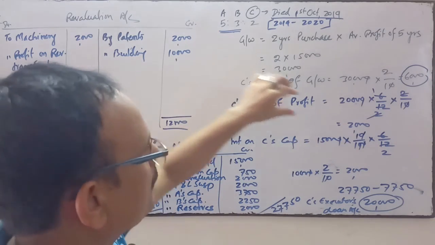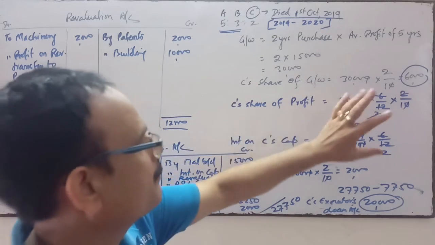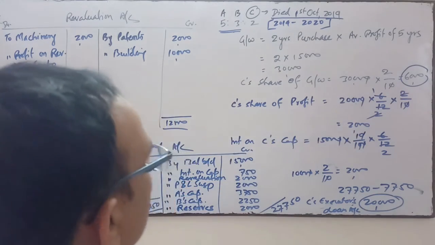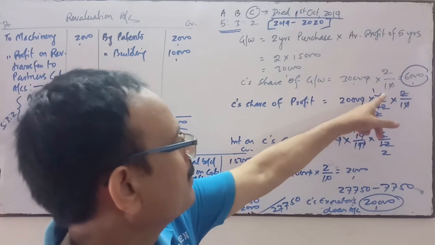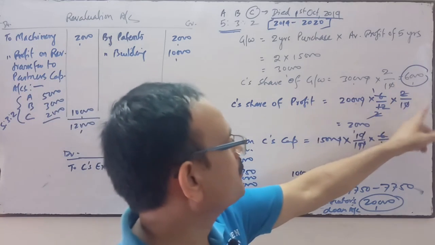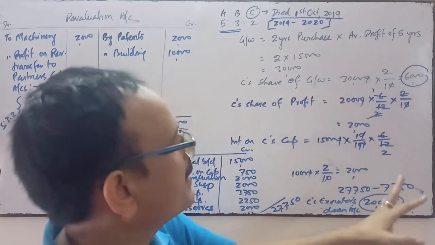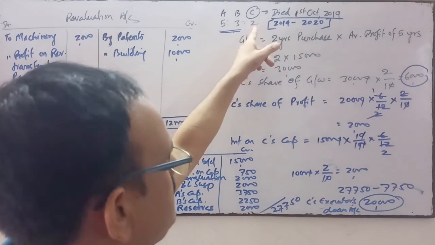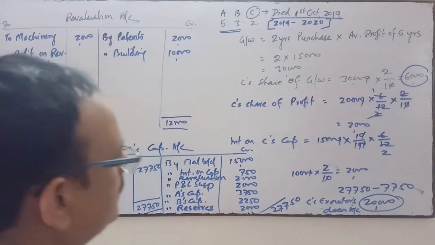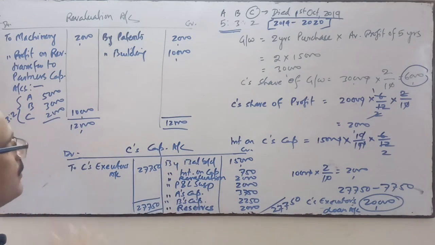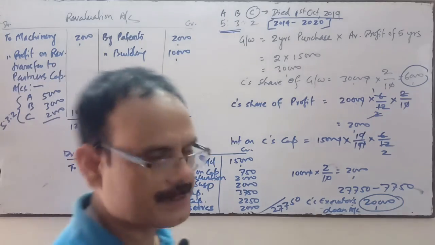Then C's share of profit is calculated, then interest on capital for 6 months is calculated. While calculating C's share of profit, we consider the 6 months profit. Thereafter the 6 months profit will be distributed in the profit sharing ratio, where C's right is only 2/10. So this account is clear, the revaluation account and all.